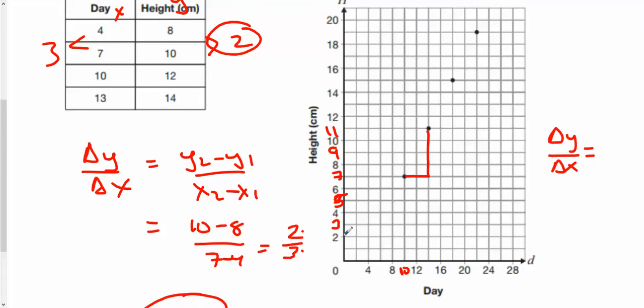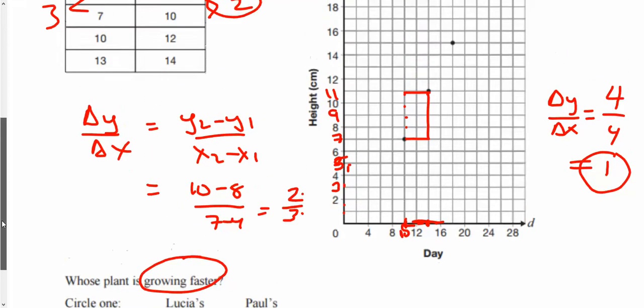And one thing you got to see right here, and I didn't catch this the first time I did this, is the scales. This is going up by 1 here. Okay, you want your delta y over delta x, but this is not going up by 1. This is going over by 2. So when I say my delta y is 1, 2, 3, 4 for my slope, I'm going up 4, and then I'm going to say, oh, I went over 2. That's wrong. I went over from 10 to 14, and be careful. They do this sometimes on these EQAO tests. So 4 over 4 is 1. If you'd gone 4 over 2, you'd still say that Paul's winning, but your answer would actually be wrong. You'd probably lose marks there for having the wrong actual data.